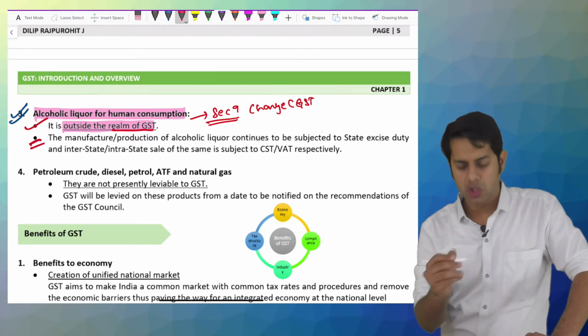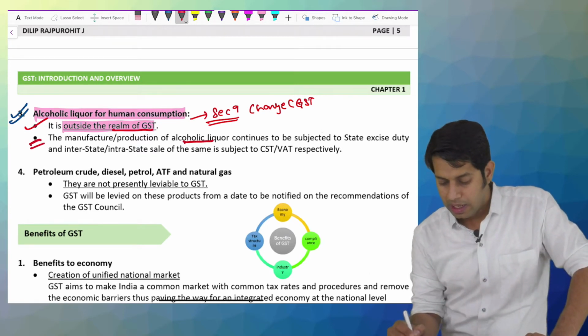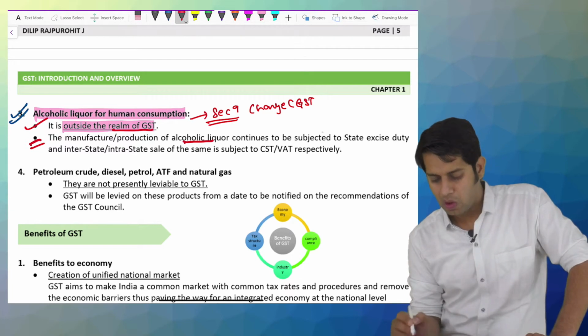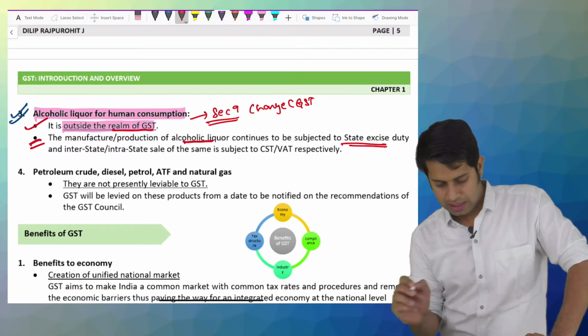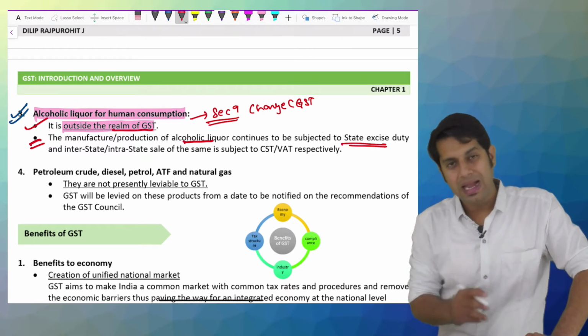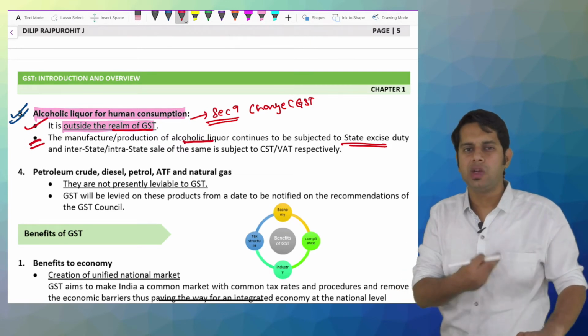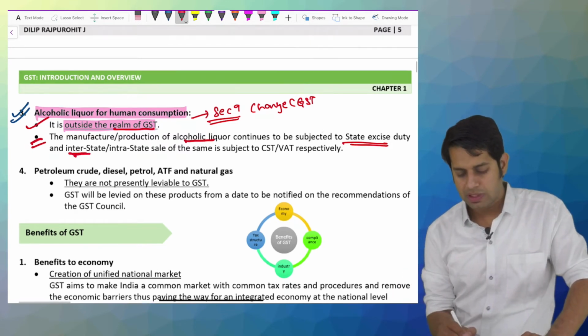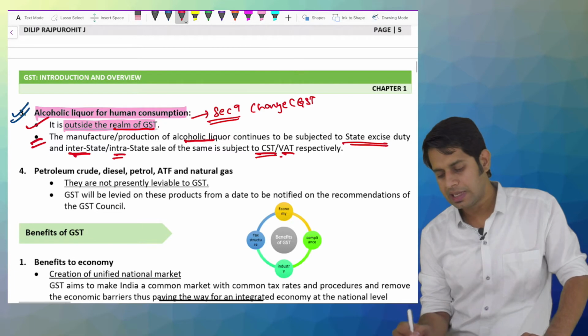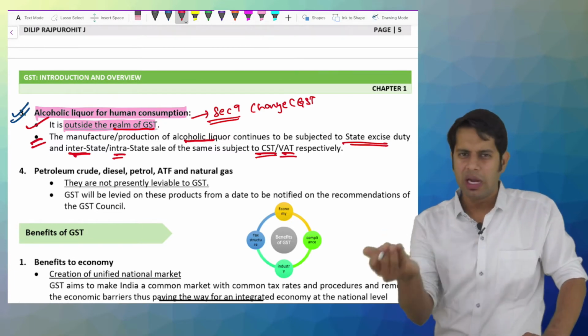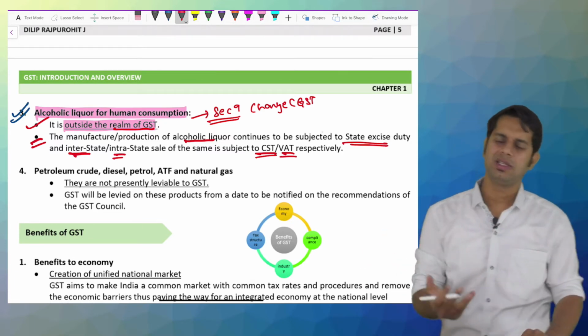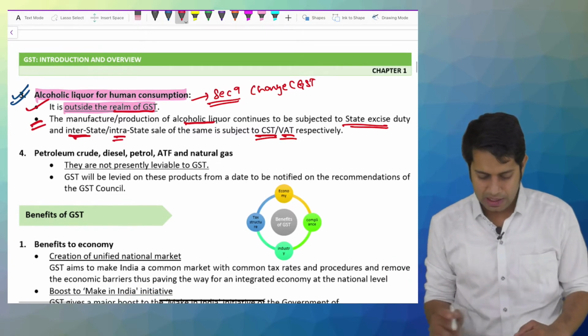Therefore, manufacture and production of alcoholic liquor are subject to state excise duties. And if you sell this, once you manufacture, you will have to pay excise duty. If you sell, whether it is interstate or intrastate sale, you will have to pay VAT or CST. If it is inter-state, CST. If it is intra-state, value added tax.